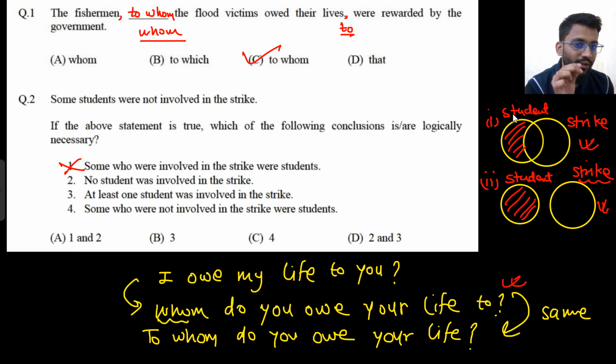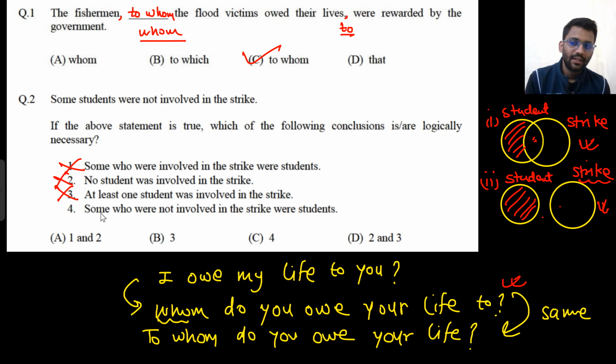Only the statement that follows both of the Venn diagrams will be true. Second, no student was involved in the strike. Here no student is involved in the strike, but here some of the students are involved in the strike. So this will also be no. Third, at least one student was involved in the strike. Here at least one student is involved in the strike, but here no student is involved in the strike. So this is also wrong.